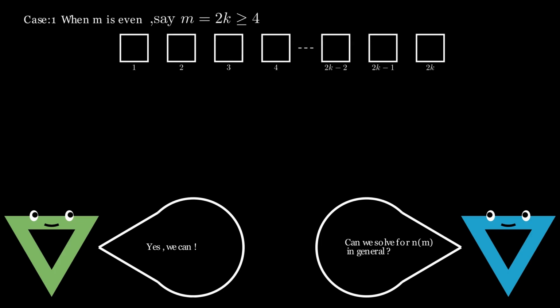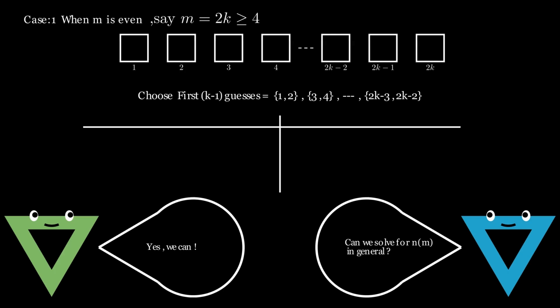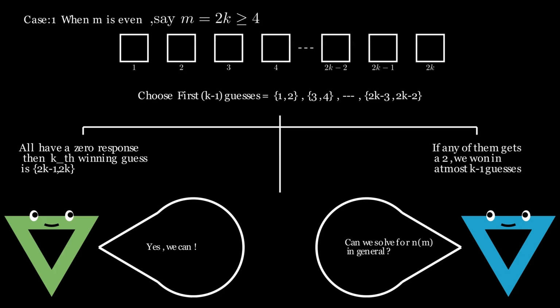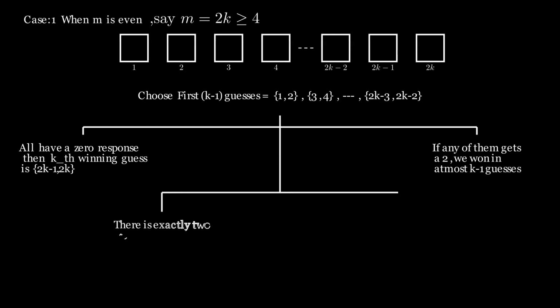We first choose box 1 and box 2 as the first guess, box 3 and box 4 as the second guess, and so on till box 2k minus 3 and box 2k minus 2 as the k minus 1th guess. If they all have a response 0, then the kth winning guess would be box 2k minus 1 and box 2k. If any of them gets a response of 2, we won in at most k minus 1 guesses. Otherwise, one guess must have got a response of 1.